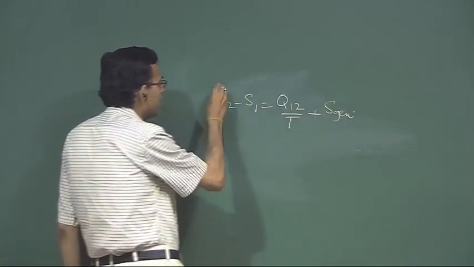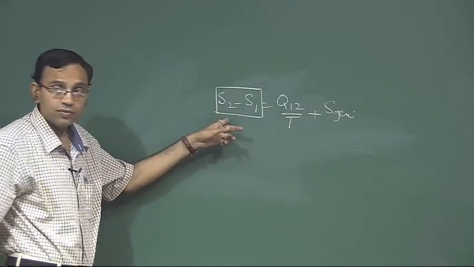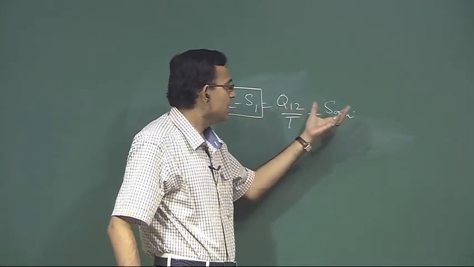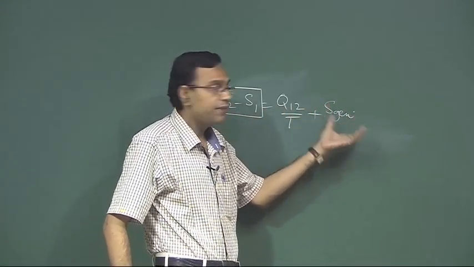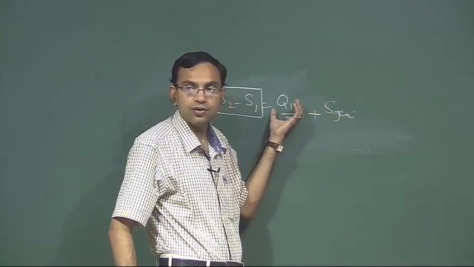What it is saying is that this is 0. How can this be 0? There are some possibilities. One is a reversible adiabatic process. If it is reversible, entropy generation is 0, if it is adiabatic, Q12 is 0.